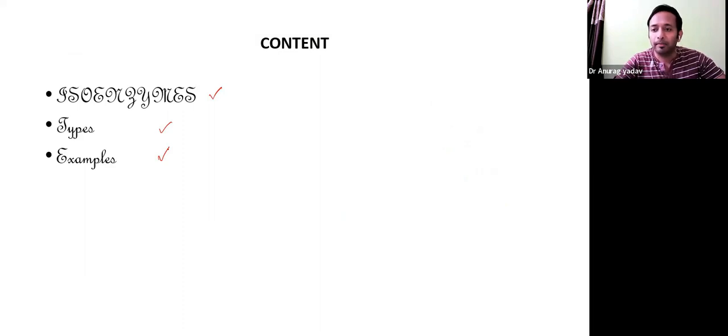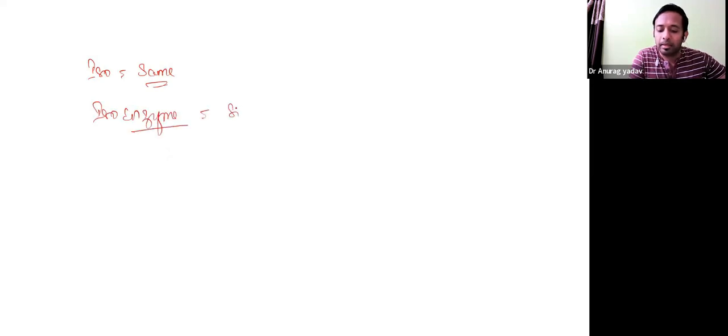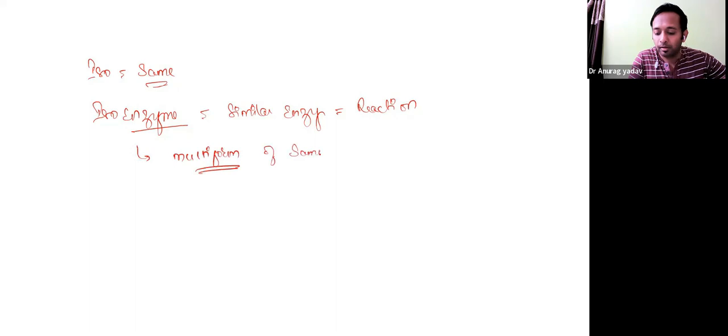So coming to isoenzymes, we should always know a few things, which includes why they are called isoenzymes. We normally know the term iso is used whenever things are the same. Isoenzyme means they are similar enzymes or same enzymes in terms of their reaction, the type of reaction or type of substrate to product conversion is the same. So they are called isoenzymes. Otherwise, it is also called a multiform of the same enzyme.